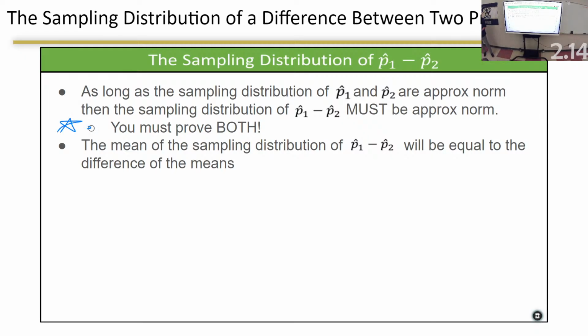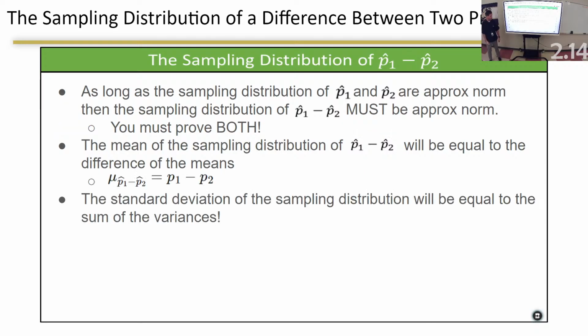You don't combine it. You prove this one, you prove this one, and then that has to happen. The mean is equal to the subtraction of the two means. 0.7 minus 0.5 is 0.2, just like we did last chapter when we were combining variables. If you wanted the difference, you subtract the two means. If you wanted the sum, you add the two means. And then what about the standard deviation?